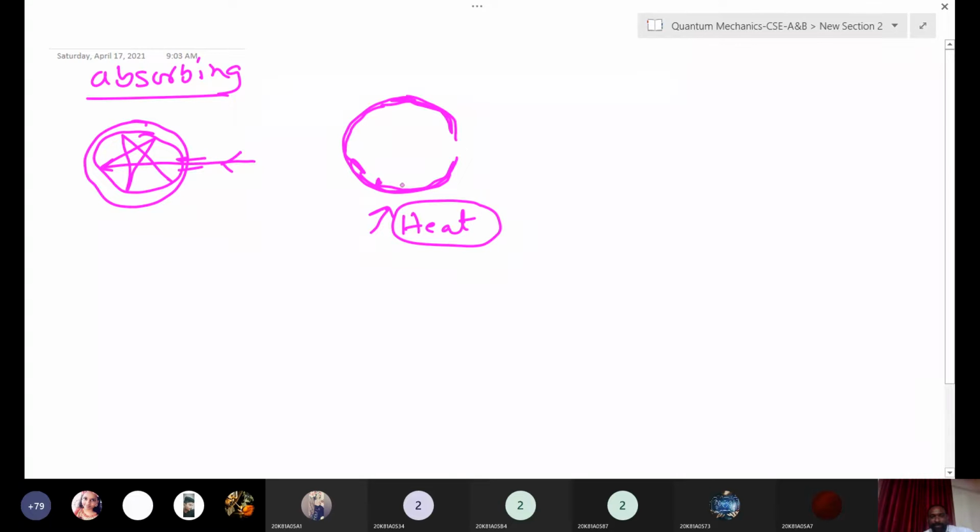Here also, material means there is a huge number of atoms. How many atoms exist in a material? Suppose you take any material, how many atoms will be there?